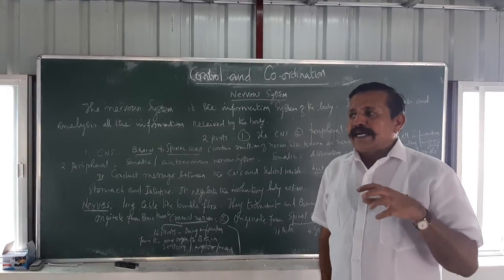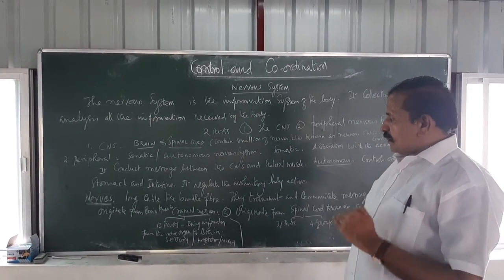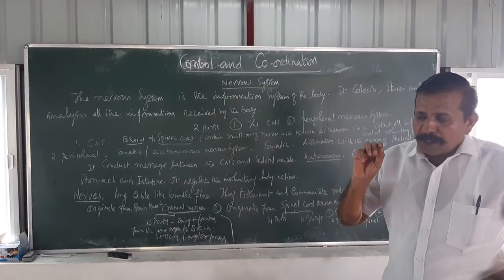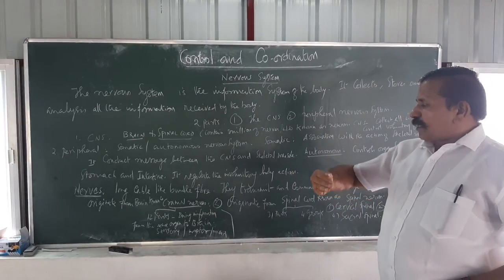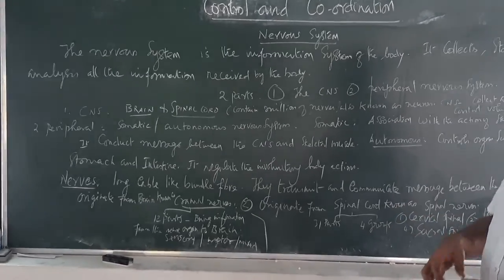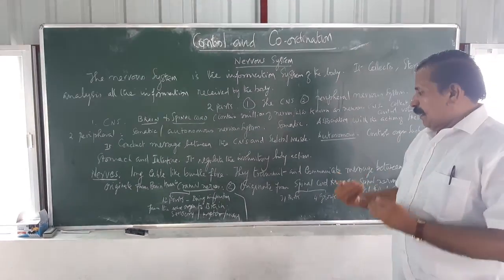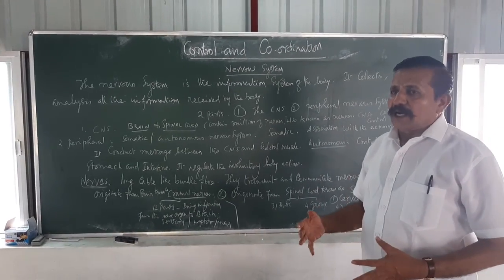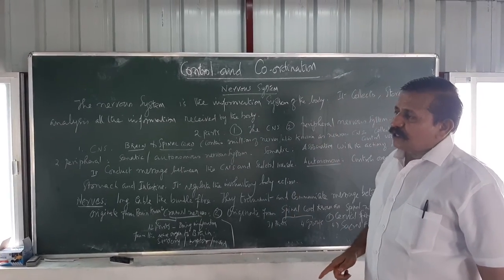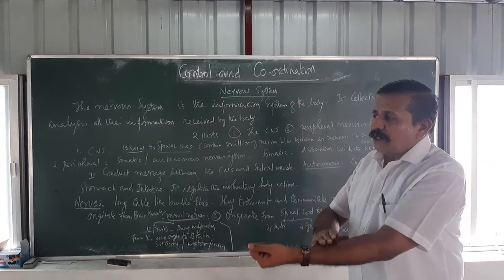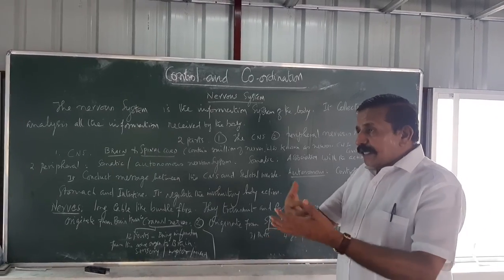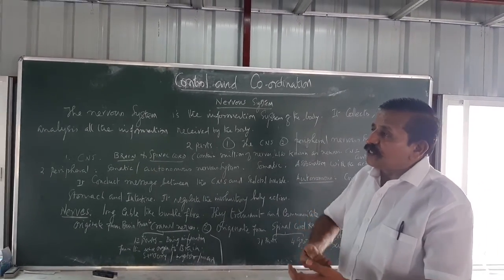If the brain gives out a lot of nerves, we say they are cranial nerves. The cranial nerves have 12 parts. Dear student, please understand, these cranial nerves have 12 important parts. What is their importance? They bring information from the sense organs to the brain. What are the sense organs? Our ear is a sense organ, the nose is a sense organ, the eyes are sense organs, the skin is a sense organ, and our mouth and tongue too. They receive the information from the sense organs and send it to the brain.